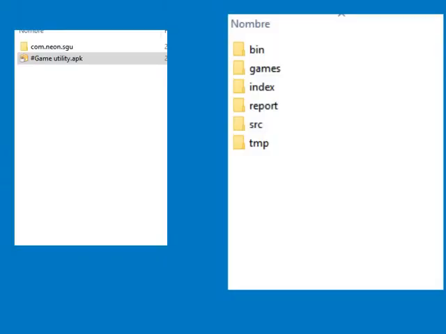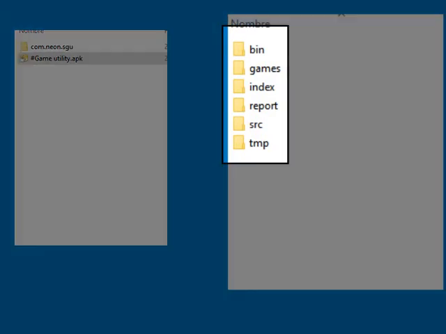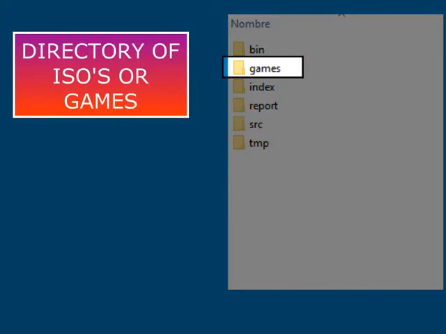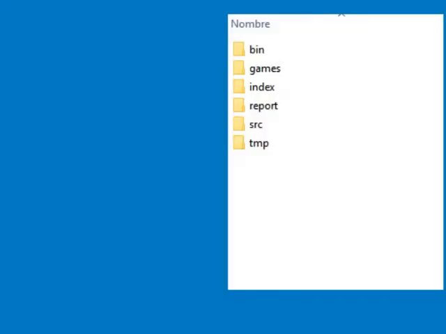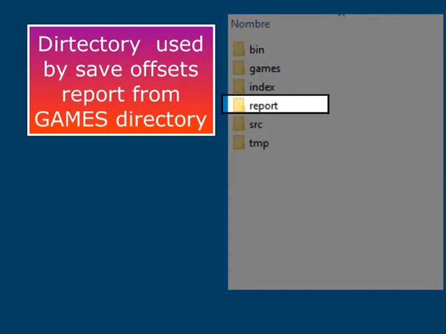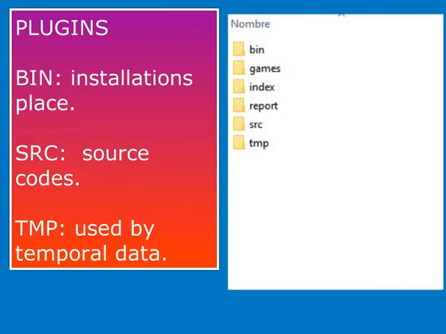Another change is that the working space directories have been renamed to lowercase names. In this place you must copy the ROMs of your games or directories with the game extension. This is a special directory to save indexes generated from the games directory. This is the directory to save the offset reports generated from the games directory. I won't say anything about these other directories, only that they are used by plugins that extend application features.